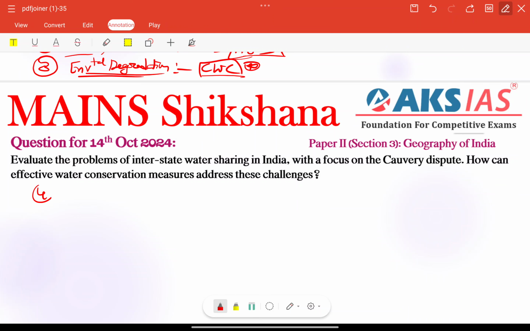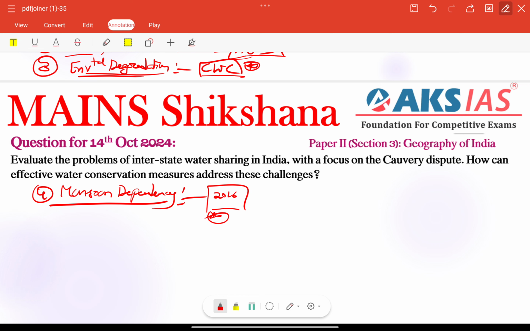Next, we have monsoon dependency also. We are depending more on monsoon for agriculture especially, right? So here, Indian rivers including the Kaveri are largely monsoon dependent only. For example, in 2016, a poor monsoon led to widespread protests in Karnataka and Tamil Nadu, with both states accusing each other of violating water sharing agreements, right? This is natural, but unnaturally they are fighting with each other. That is the fact here. This is also a main concern.